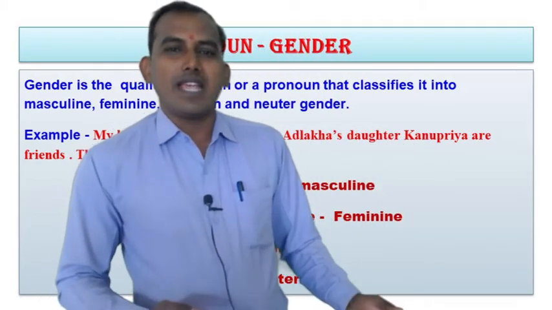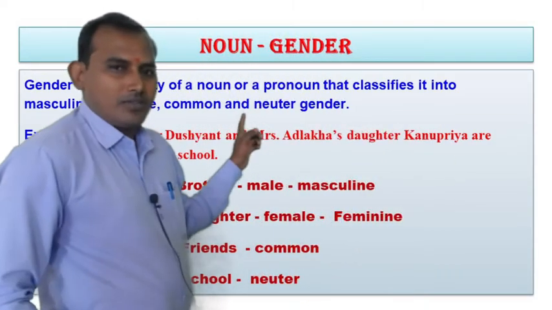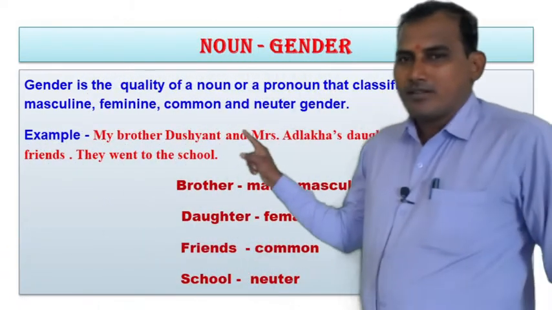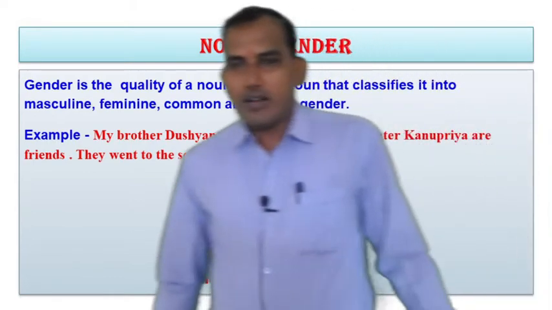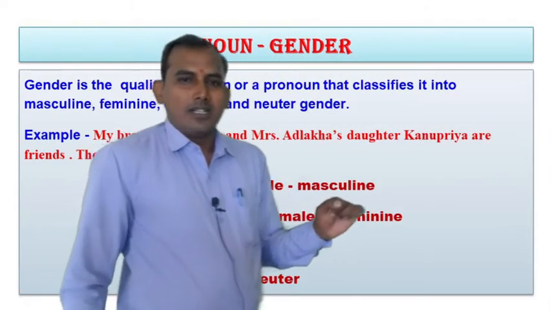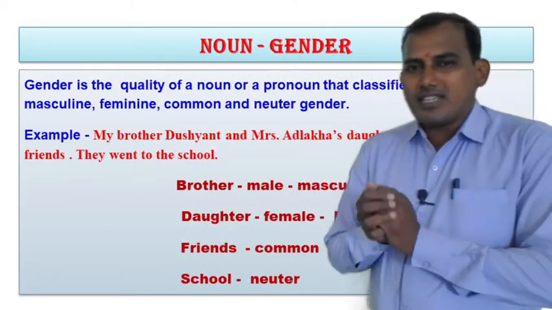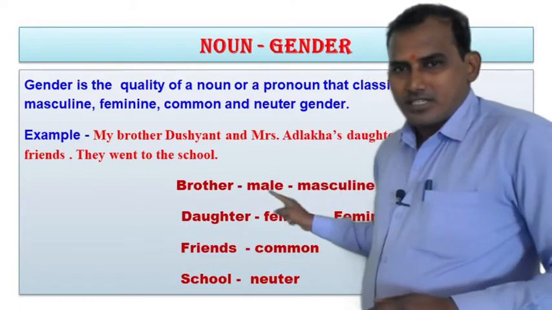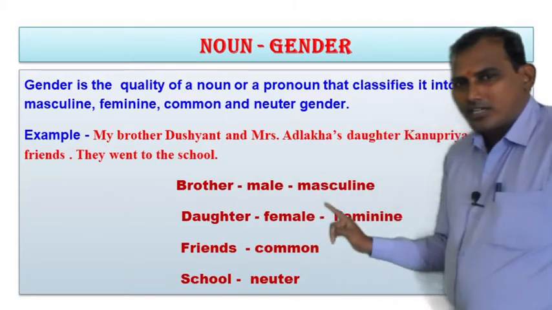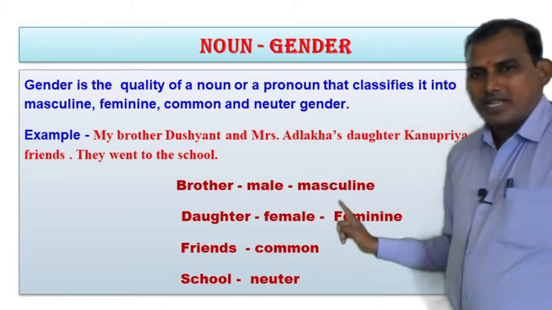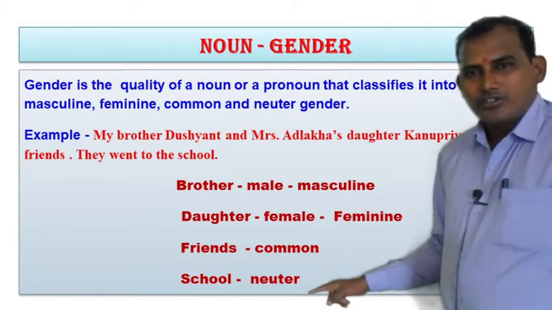Now let us see some examples of these four genders. See, one example is in front of you. My brother Dushyant and Mrs. Agarkar's daughter Kanupriya are friends, and they went to the school. Here in this sentence, brother is a male, it is masculine gender, daughter is female, feminine, friends is common gender, school is neuter gender.